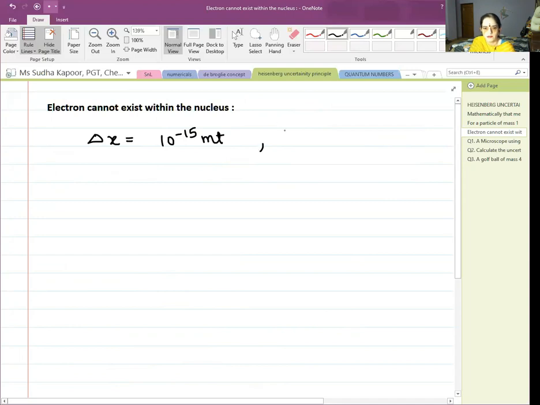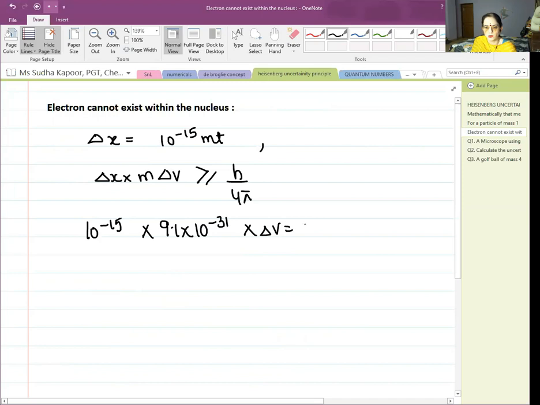Now, when we consider the Heisenberg uncertainty principle, delta X into m delta V is greater than or equal to h upon 4 pi. So delta X is 10 to the power minus 15 meter, and the mass of the electron is 9.1 into 10 to the power minus 31 kg.